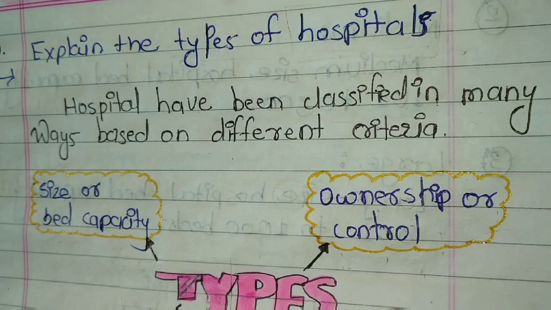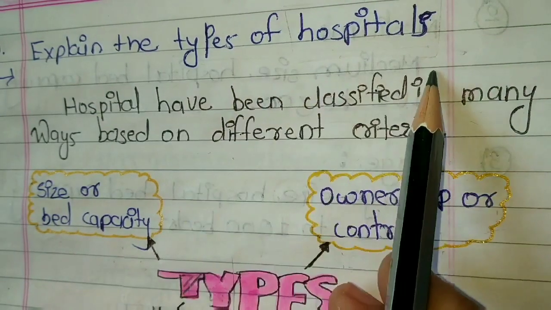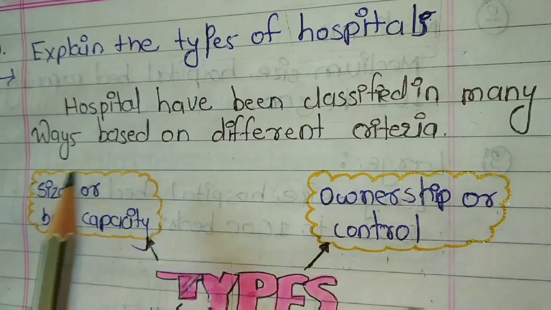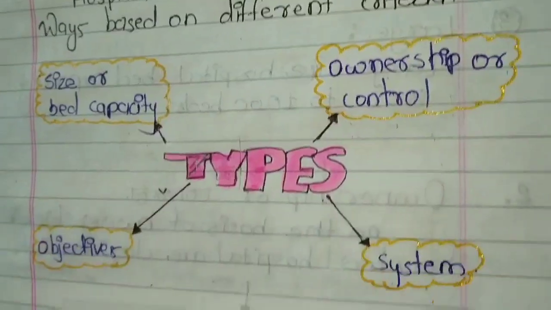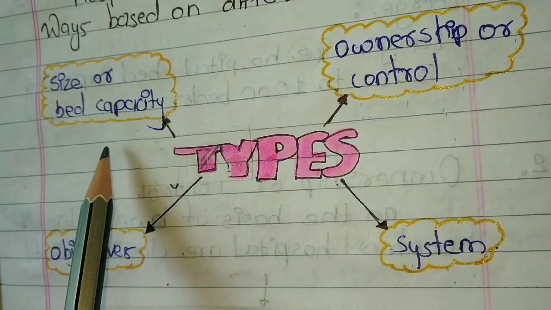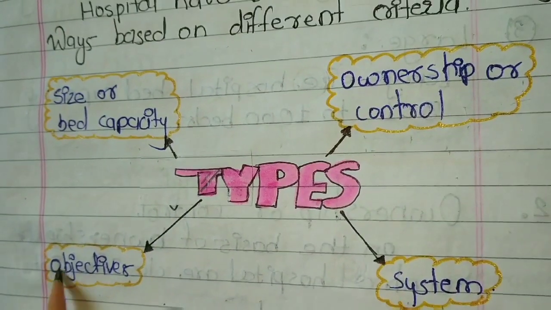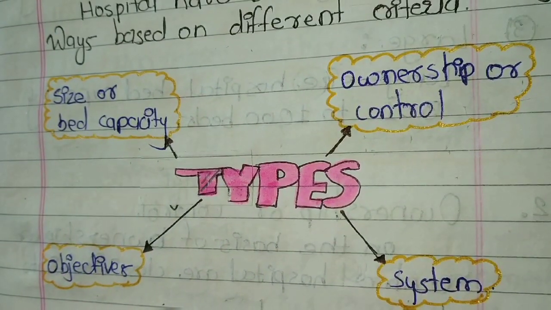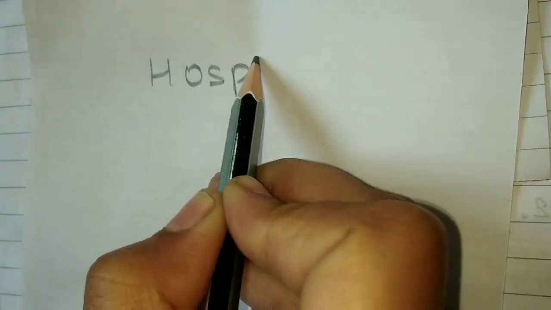At the end of this video, we will be able to remember all the types of hospitals. Hospitals have been classified in many ways based on different criteria. The types of hospitals are size or bed capacity, ownership or control, system, and the last one is objectives. We can remember it by a simple trick, that is, we know the spelling of hospital.